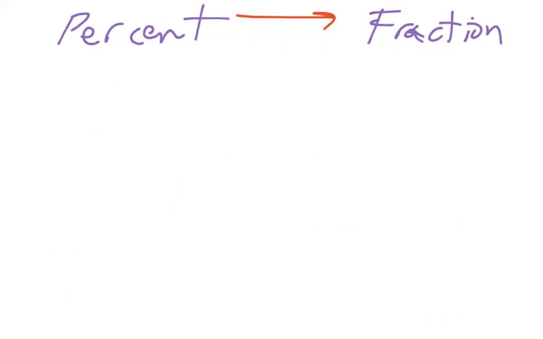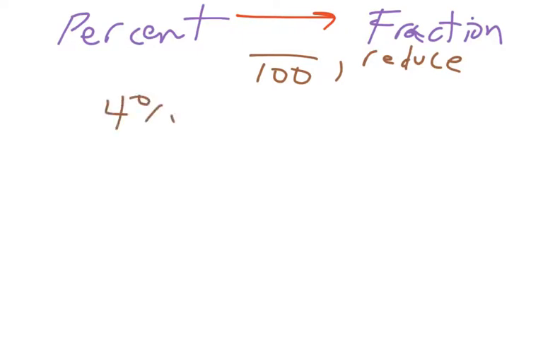So if you're given a percent and you want to go from a percent to a fraction, what you do is you put your number over 100 and then make sure you reduce. Okay? So again, to go from a percent to a fraction, put your number over 100 and then reduce. So let's say we're given 4%, right? If we want to make that into a fraction, we would do 4 over 100 and now reduce.